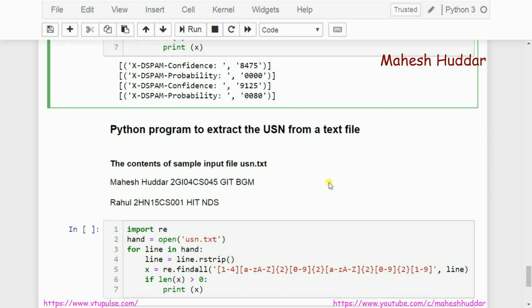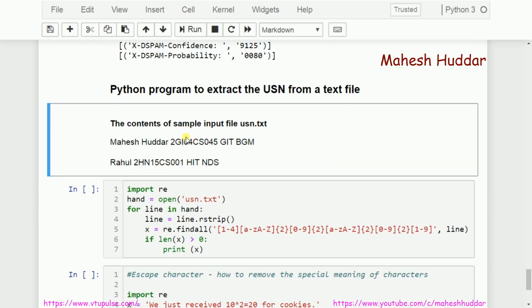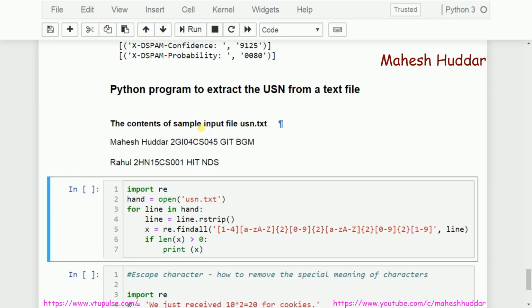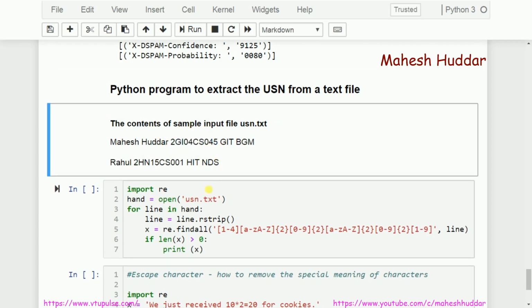Now what I want is for this USN to be extracted. So I can use the findall function first of all. That's a very simple thing. I need to use the findall function so that I will get the USN content. First of all, I need to open this file, that is usn.txt, read the first line, and remove any extra spaces, which I have done with the help of rstrip. Now I need to use the regular expression findall function and write a pattern to match in line. If it is matched, print it, otherwise don't print it.